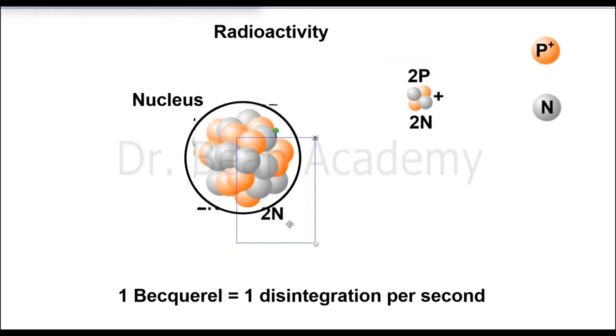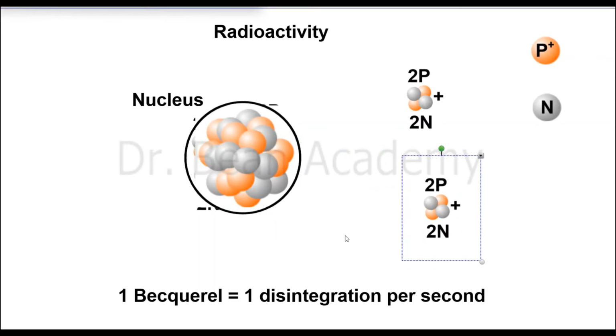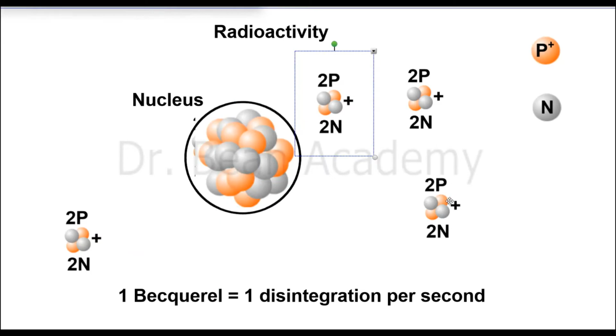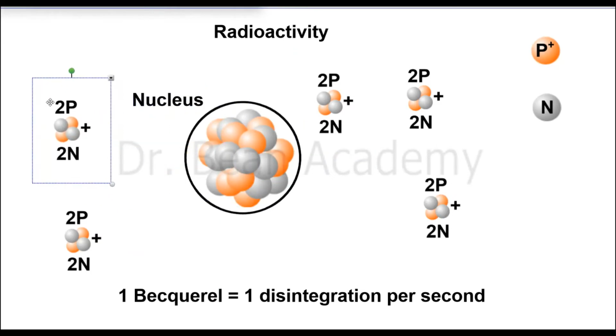Then in the second it emits another alpha particle. Then in the third second it emits a third alpha particle, because it is emitting one alpha particle out of its nucleus with every second. Then in the fourth second it emits another alpha particle. Similarly in the fifth second it emits another alpha particle. So this way it is going on, it is decaying.